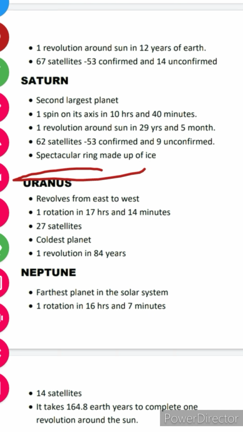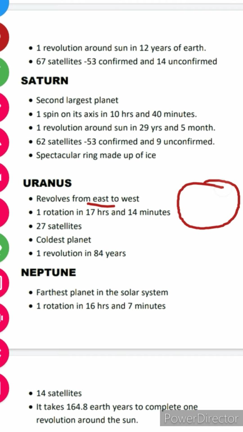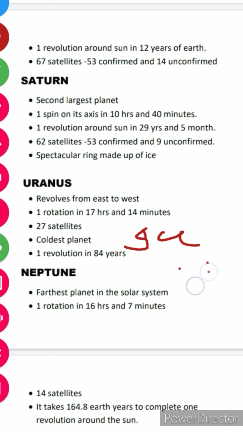Uranus revolves from east to west direction. It is the exception: all the planets move in the anti-clockwise direction, but it moves in the clockwise direction. One rotation in 17 hours and 14 minutes. And it has 27 satellites. It is the coldest planet because it is also made up of ice and ice dust particles, ice particles which are covered with the dust.